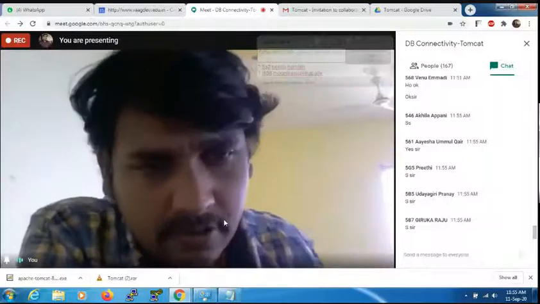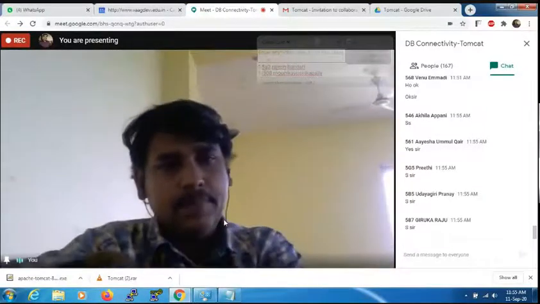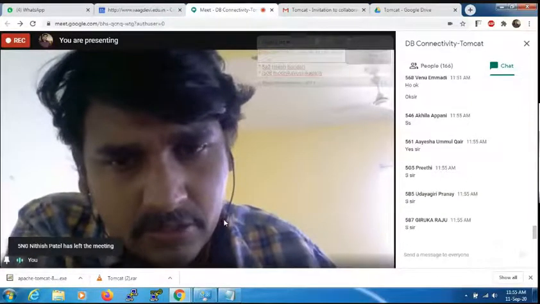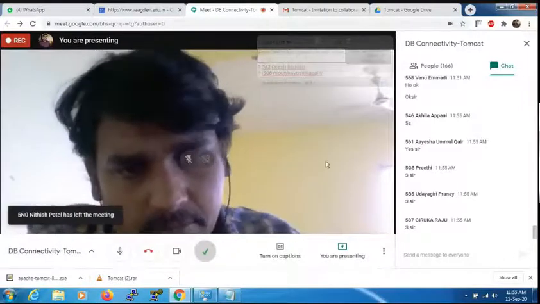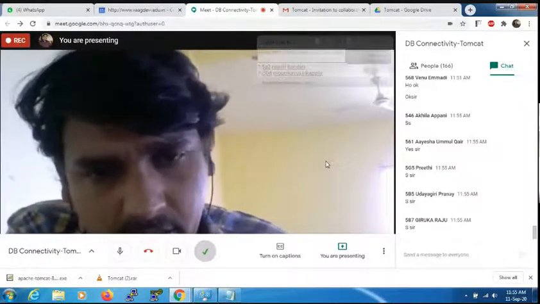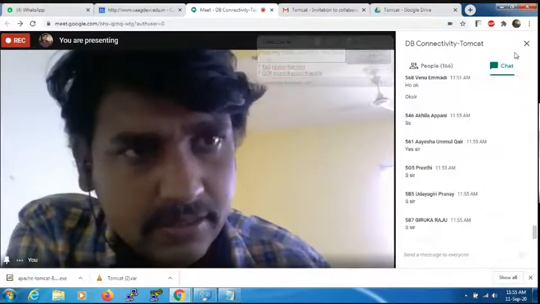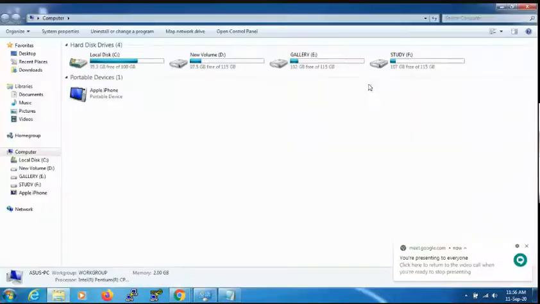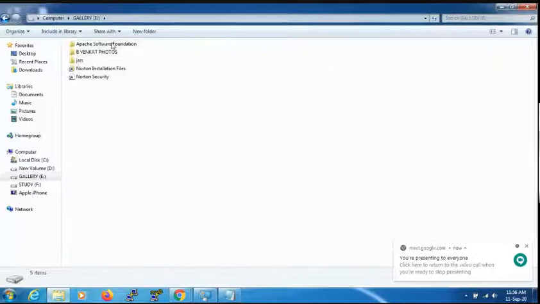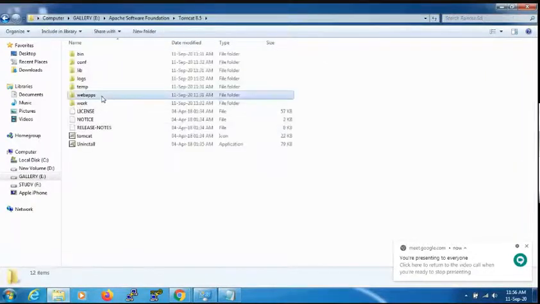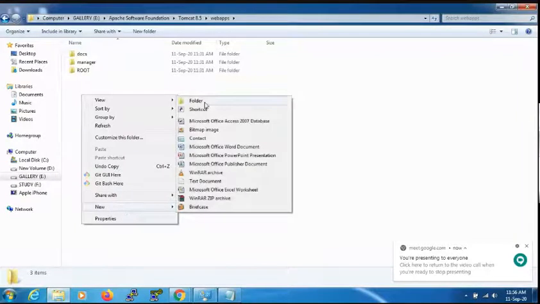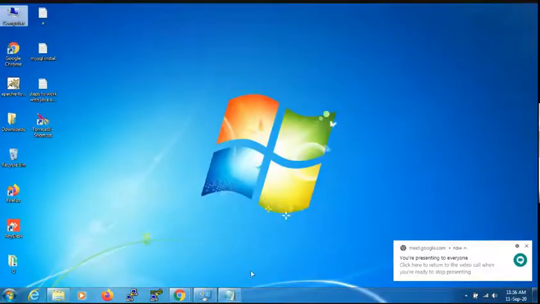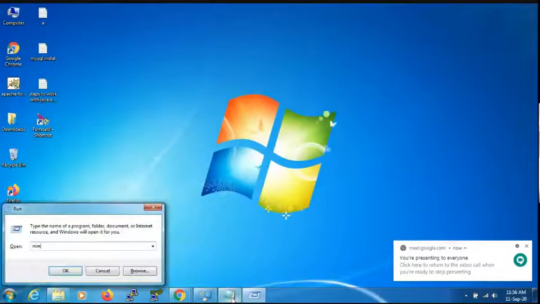Now let's try to develop a sample application using the Tomcat server. Before that, let's see a simple application using JSP to print a message, hi. Right, here in my computer, go to E drive. Here you go to Apache Software Foundation, Tomcat 8.5, Web Apps. Here I'm creating a new folder, pages. Now, in this I want to create a JSP file.